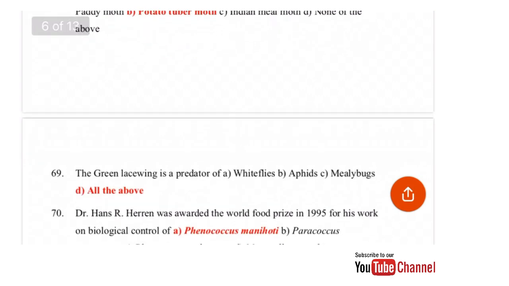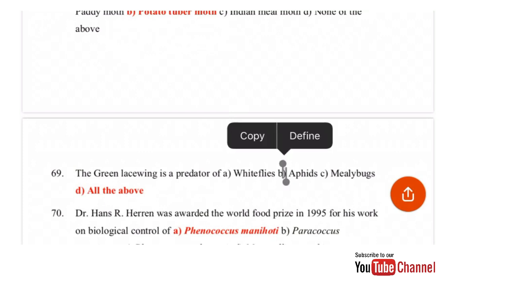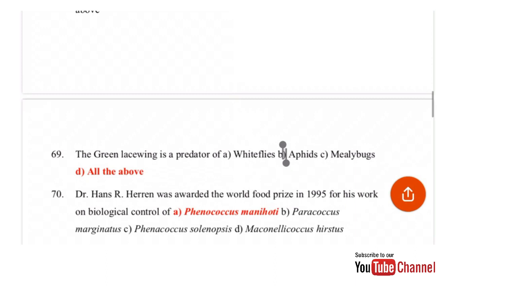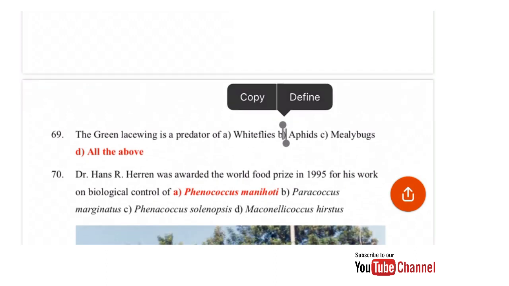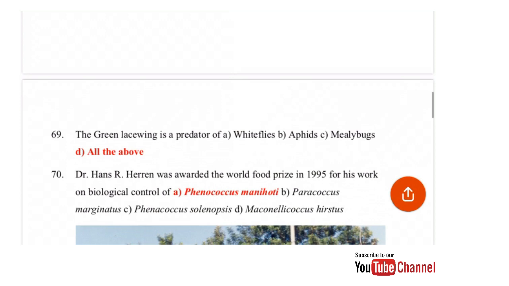So the last question is, Dr. Hans Herren was awarded the World Food Prize in 1995 for his work on biological control of Phenacoccus manihoti, Paracoccus marginatus, Phenacoccus solenopsis, or Maconellicoccus hirsutus. So the correct answer for this is Phenacoccus manihoti.